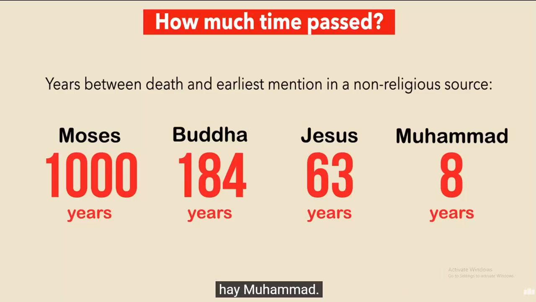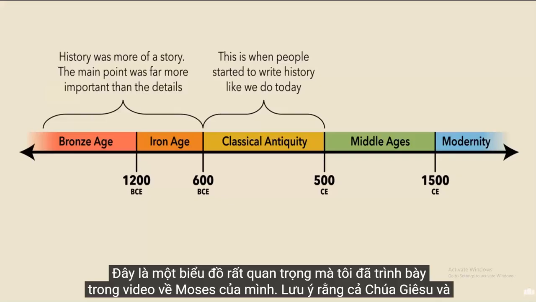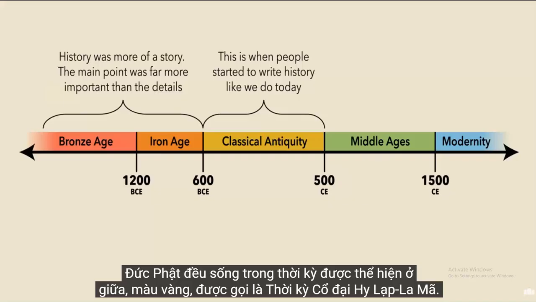Here's a very important chart that I showed in my Moses video. Note that both Jesus and the Buddha lived during the period shown in the middle, in yellow, called Classical Antiquity.